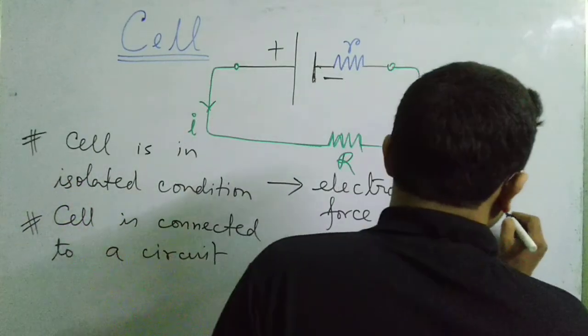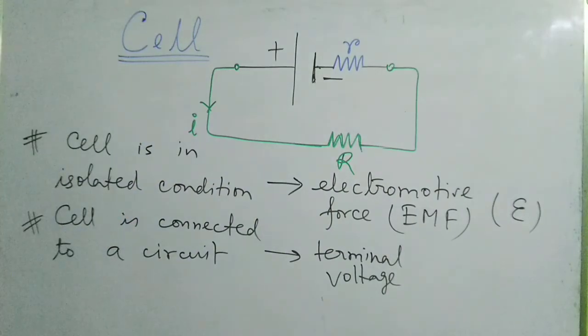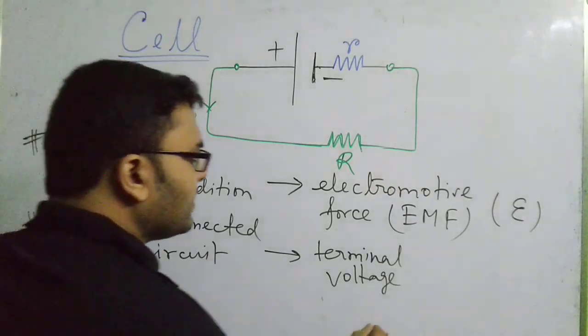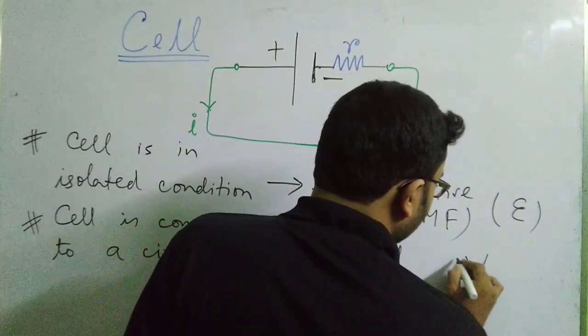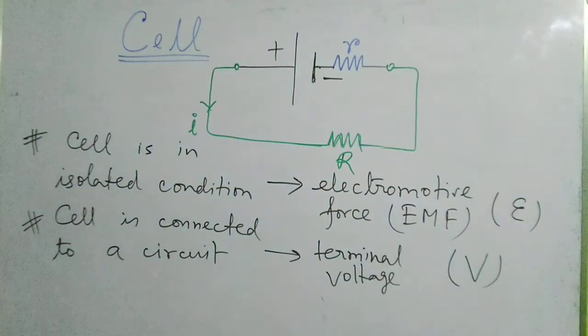EMF is generally denoted by the letter symbol epsilon, or you can also say E. And terminal voltage is generally denoted by the symbol capital V. Fine. So these are the two terms.